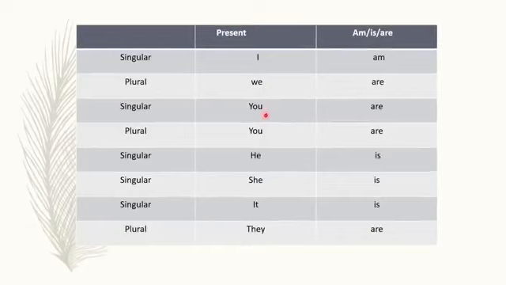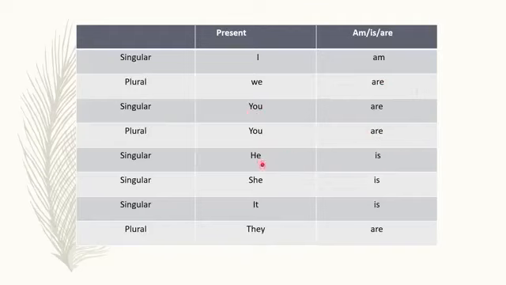If you point out to someone, one person, singular, and if you point out to many persons, plural. But students, with you we will always use are. Whether we are talking about one person or many persons, we will use here helping verb are. Okay.